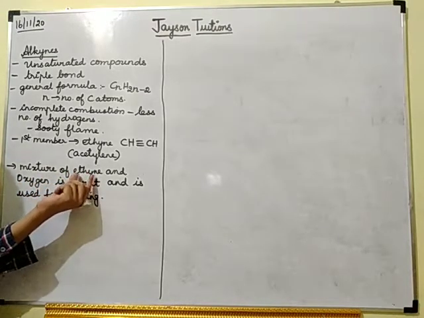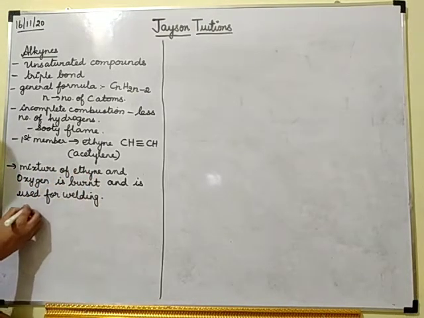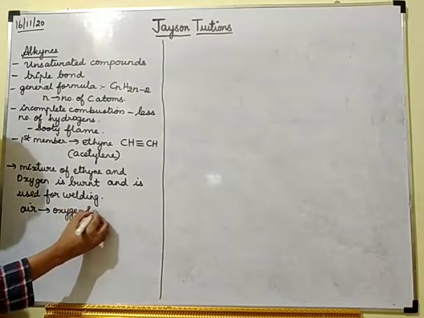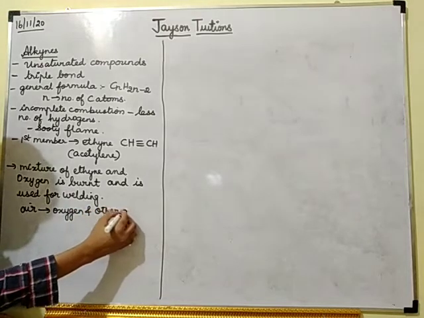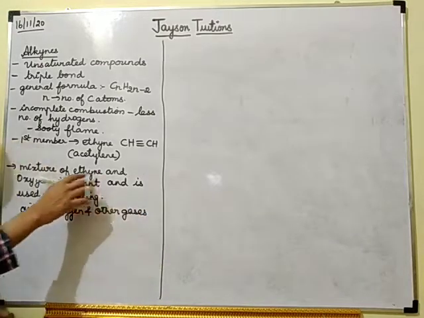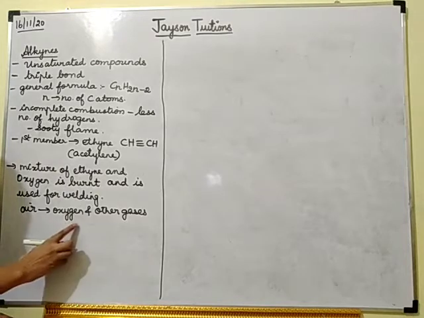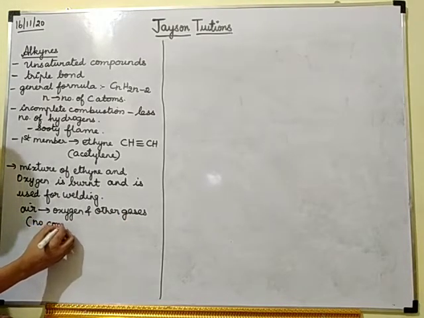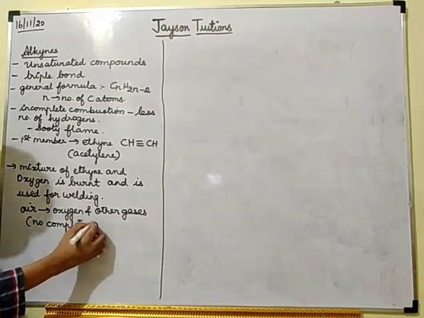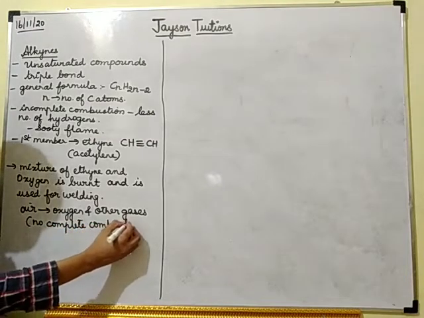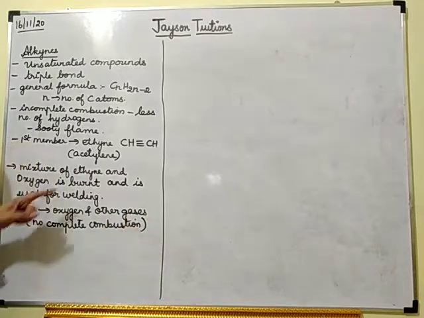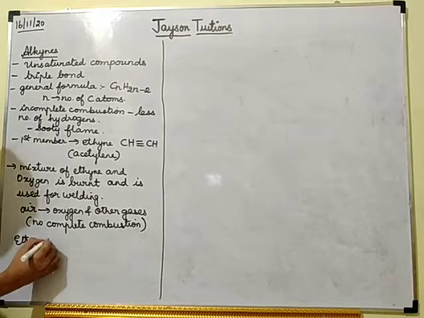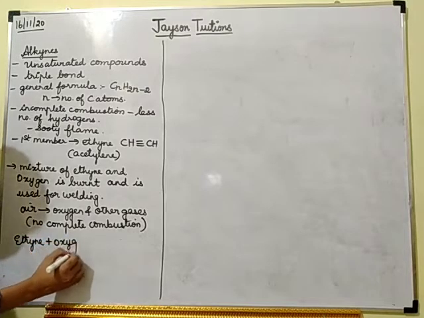If you burn ethyne in the presence of air, air contains oxygen and many other gases, so there will not be any complete combustion. So always we should burn ethyne only in the presence of oxygen.